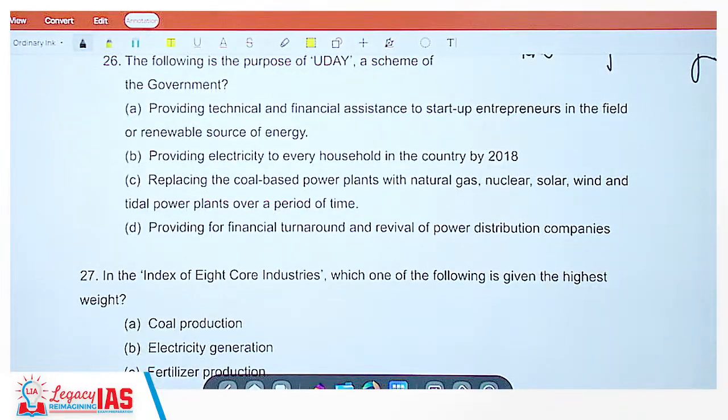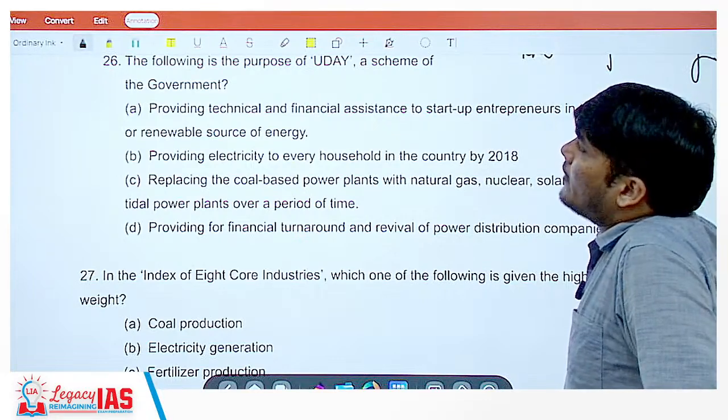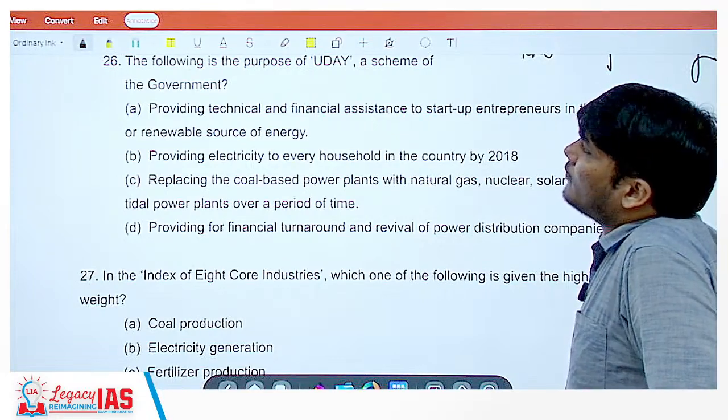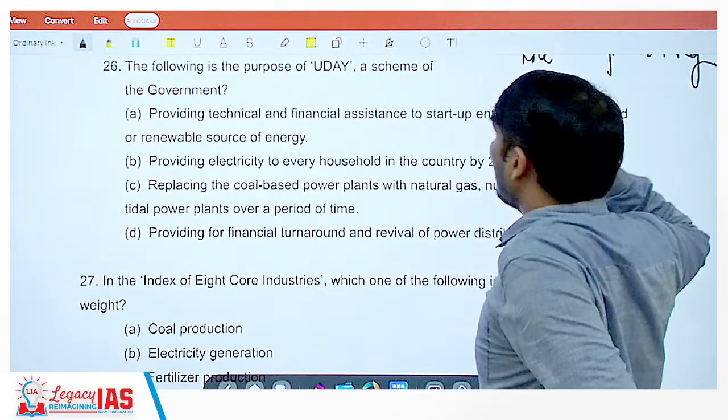Question number 26. Which of the following is the purpose of UDAY scheme? Now, UDAY scheme.